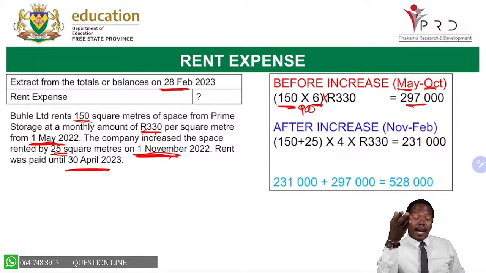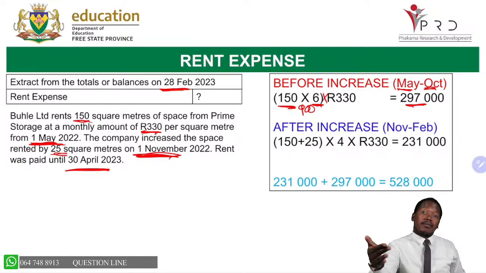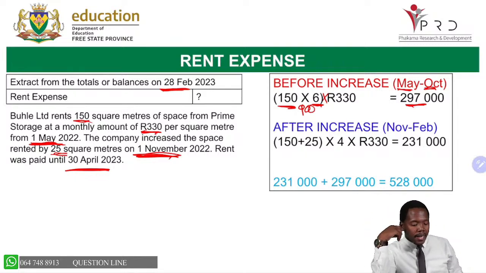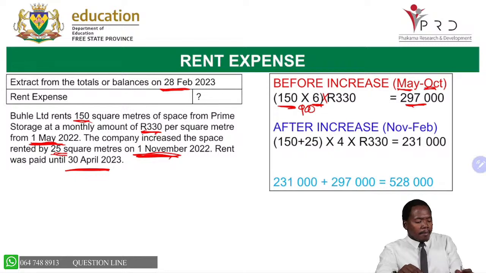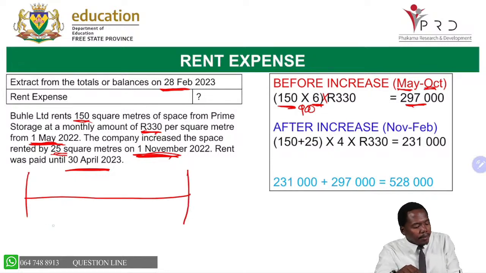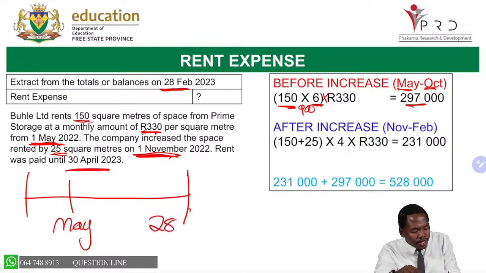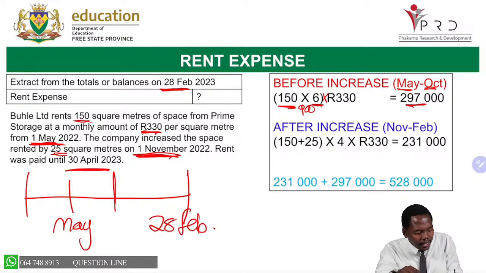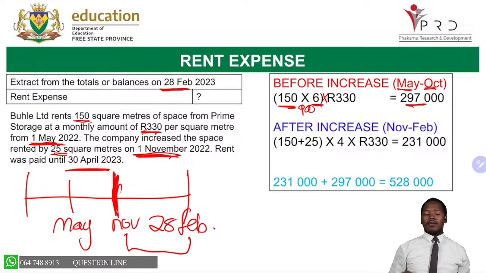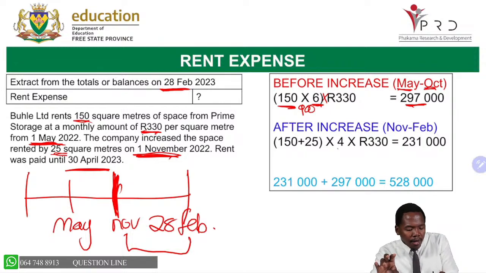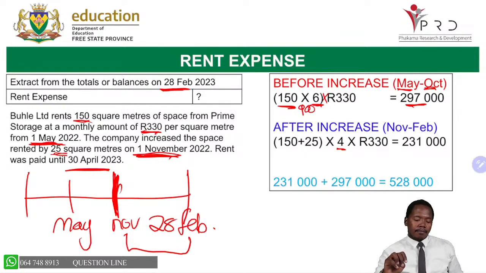Now I'm moving to the other one. I'm doing before increase and I'm doing after increase. After increase, how many months are we looking for? Remember, our focus is our financial period. They started taking this from May. Our financial period ends 28 February. There was an increase somewhere here in the month of November. From November to February, let us count together: November, December, January, February. How many months now? We're having a total of 4 months.